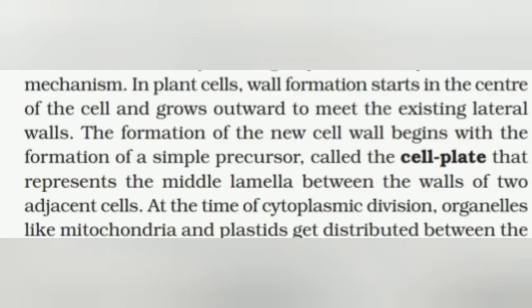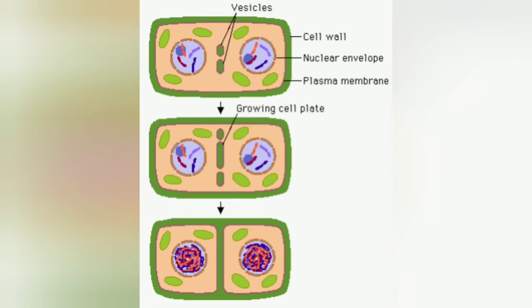In plant cell, wall formation starts in the center of the cell and grows outwards to meet the existing lateral walls. The formation of new cell wall begins with the formation of a simple precursor called the cell plate, which is not found in the animal cell. It represents the middle lamella between the walls of the two adjacent cells. Here we can see how the cell plate is formed and grows towards the walls of the existing cell. Once this growing cell plate is completely formed, the two cells are separated from each other.